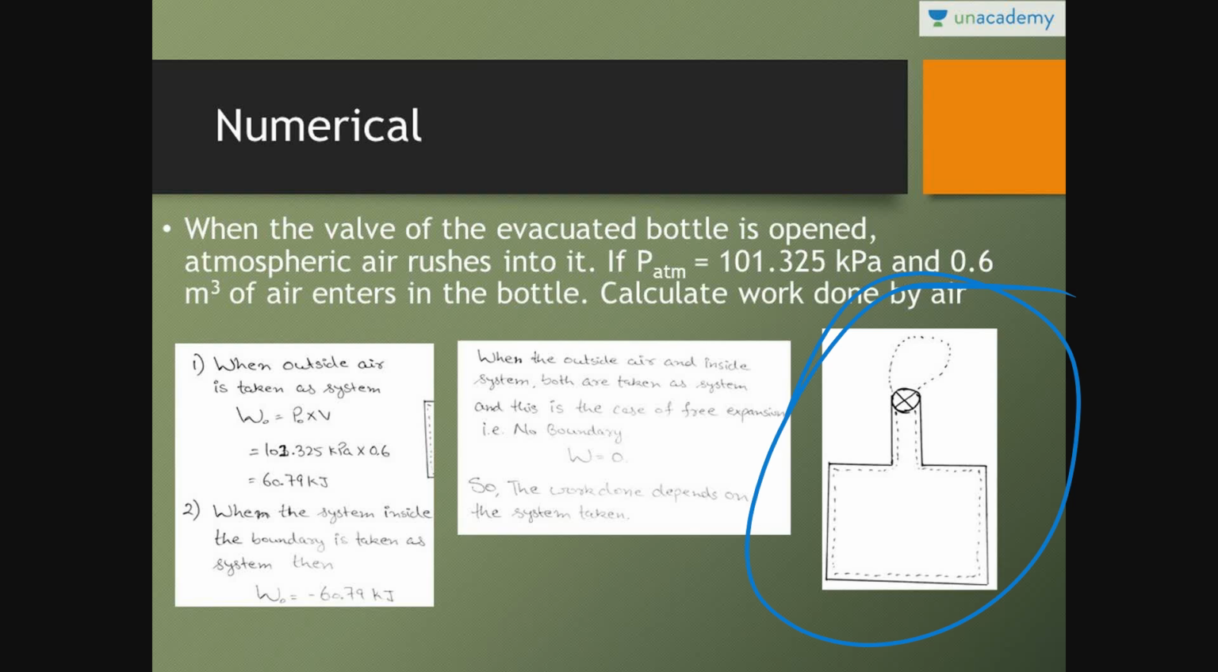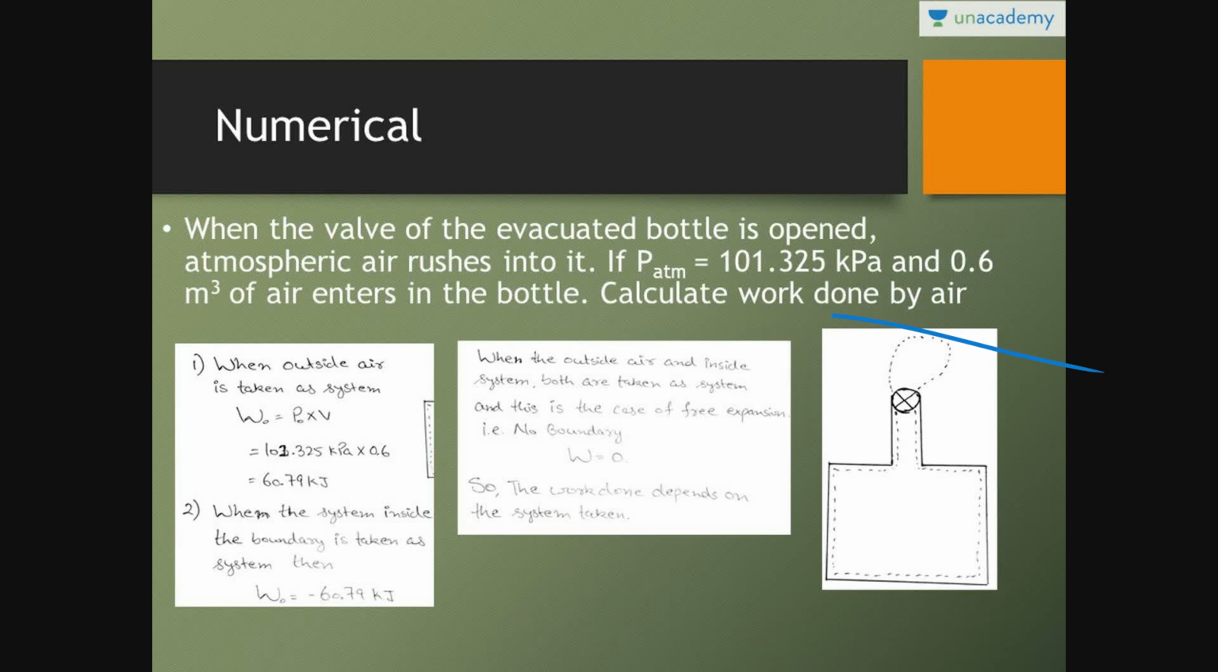Right? Just simply go through this numerical. In the exam, just read the question carefully, what has been asked, whether work done by the air, work done on the bottle, or whether it is a case of free expansion. The case of free expansion is when the bottle and the outside air both are taken as the system. I think it is clear to you all, right? If you have any queries, you can ask me. So the important results of free expansion: it is an irreversible process, work transfer is equal to 0, initial internal energy is equal to final internal energy, and initial temperature is equal to final temperature.